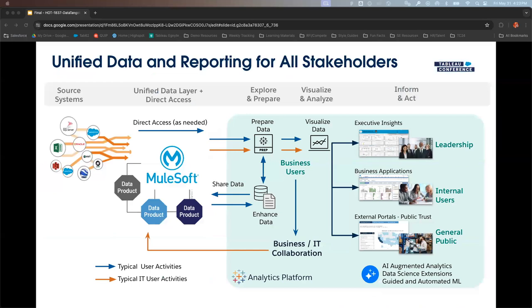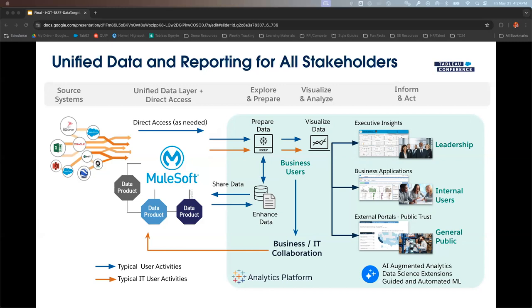Once MuleSoft unlocks those data assets, then we've just added even more data to our repertoire. We've got our source systems that Tableau can connect to directly. We've got our data assets that MuleSoft has created, and we're going to take those, we're going to put them into the Tableau products like Tableau Prep or Tableau Desktop to ultimately create our visualizations. As we all know, Tableau is great and can embed anywhere, so we're going to take those dashboards that we've made with this new data that was unlocked with